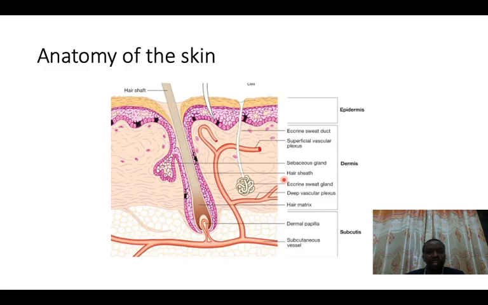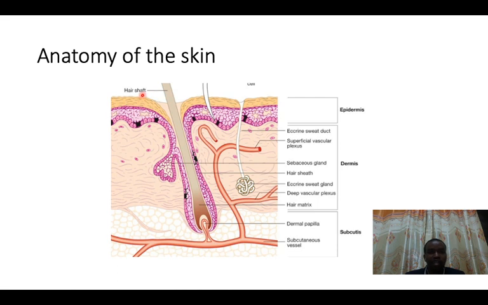Before we begin, we need to recall one thing that we studied in anatomy: the skin is made up of three parts. The skin is an organ, and I hope you all know this. It is made up of the epidermis, dermis, and the subcutaneous layer, sometimes called the subcutis. We shall talk about the epidermis in the next slide, but the other issue I want you to remember is the pilosebaceous unit.